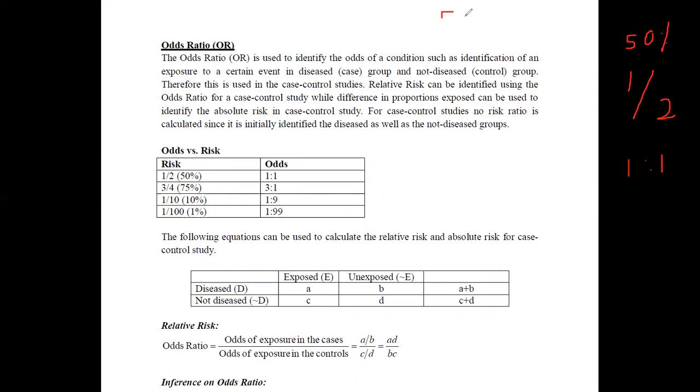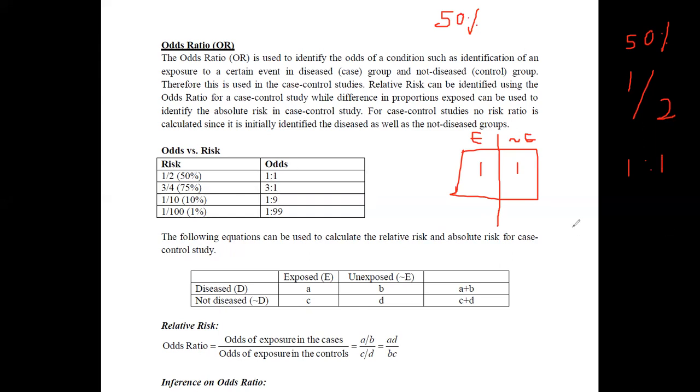If it is 50, we can divide this as 1 and 1. If you consider this as exposed and this as not exposed, this is how we have obtained this. In the risk, we take the total, but in the odds, we take the ratio between these two. Therefore, if the risk is 50-50, then odds will be 1 to 1.